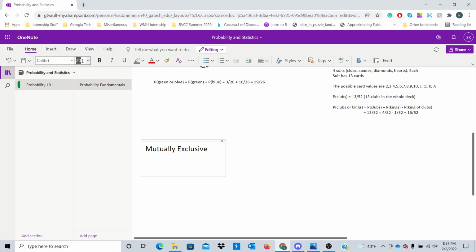So we have the following, right? If we want to find the probability of A or B, where A and B are events, it's simply the probability of A plus the probability of B minus the probability of A and B.